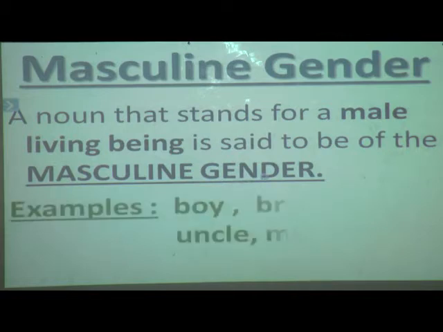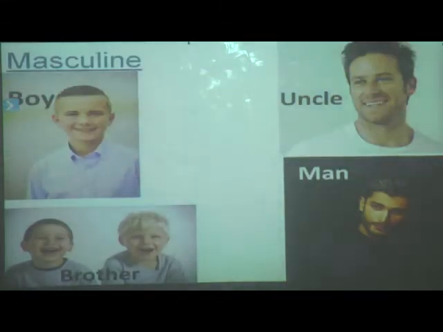Now we will see the examples. What are the examples of masculine gender? Yes: boy, brother, uncle, man. Again I will repeat: boy, brother, uncle and man. Boy, brother, uncle, man, these are all male living beings. Can you see here, students? Pictures of the boy, brother, uncle, man. These are all pictures of masculine gender, meaning these all come under male living being.